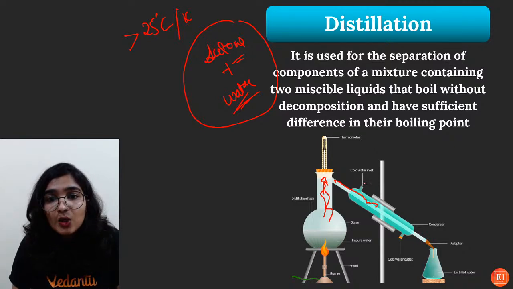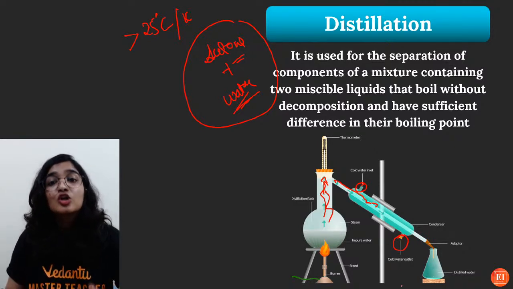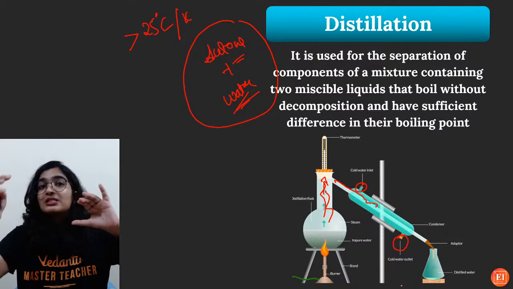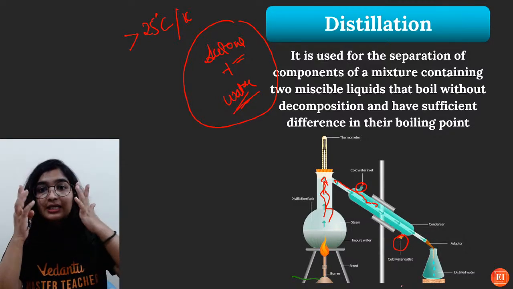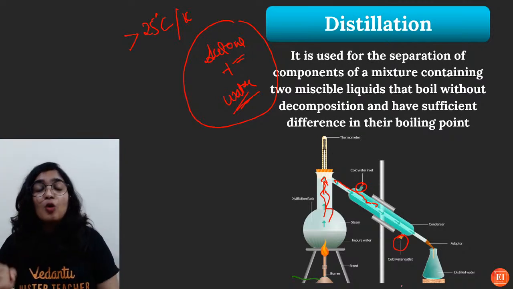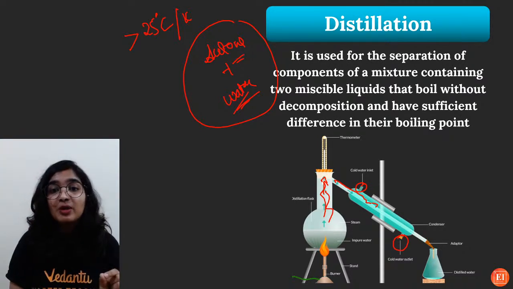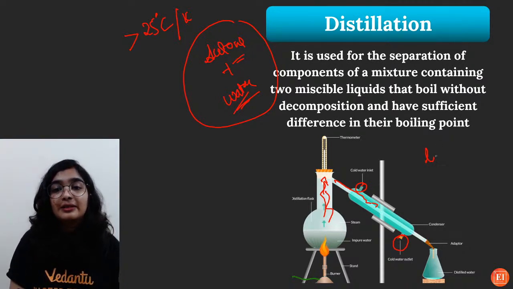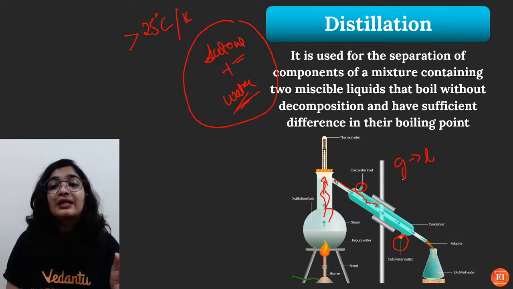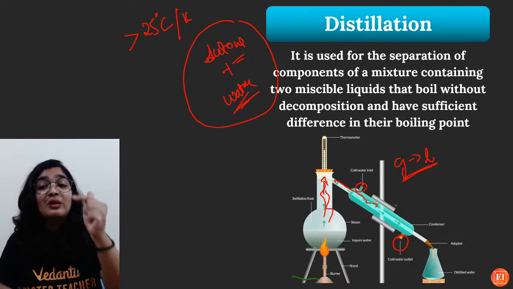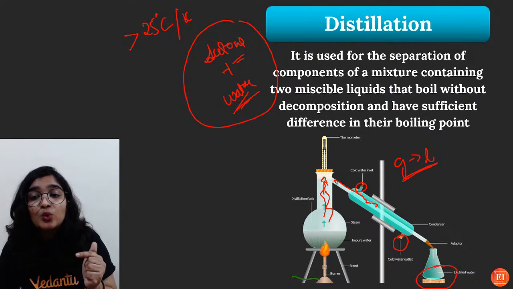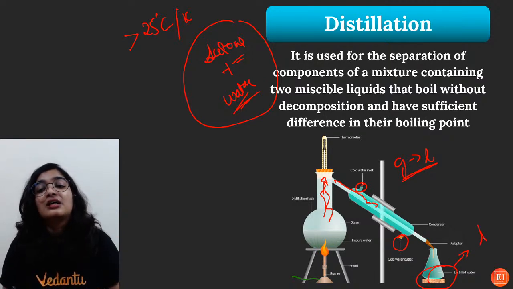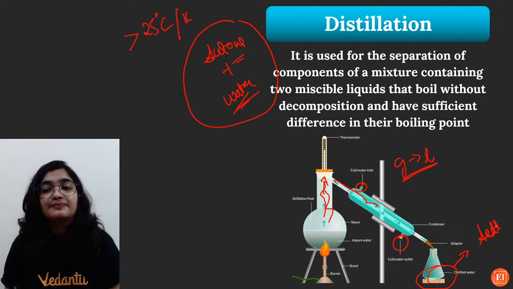You can see the cold water inlet and the hot water outlet. The cold water continuously passing through this condenser absorbs all the heat energy from the vapors. So gas to liquid, the vapors will be condensed and you can collect acetone in the receiving beaker.